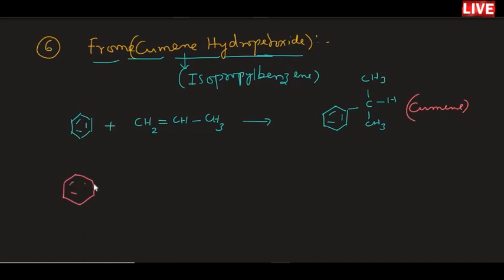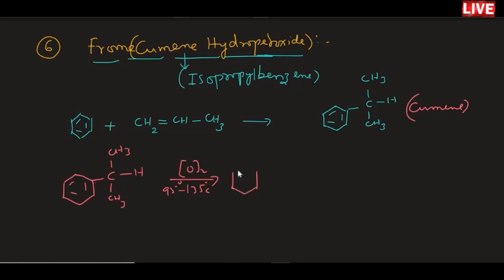In that step, we need to do oxidation, aerial oxidation also you can call this. At 95 degrees Celsius to 135 degrees Celsius, if you do it, you will get cumene hydroperoxide.